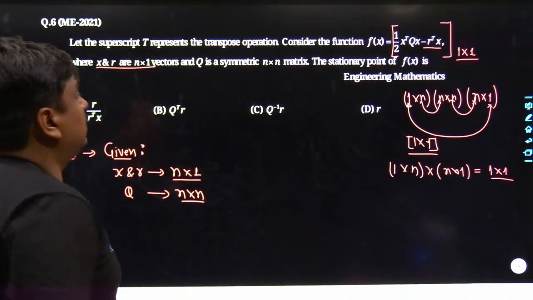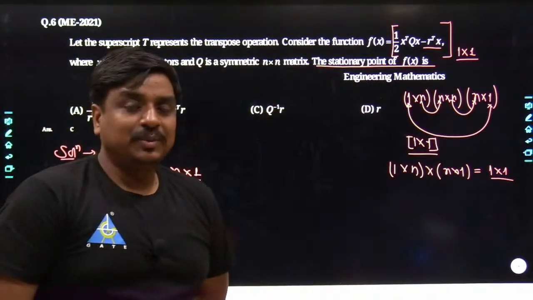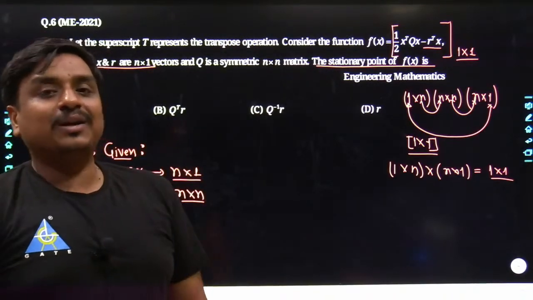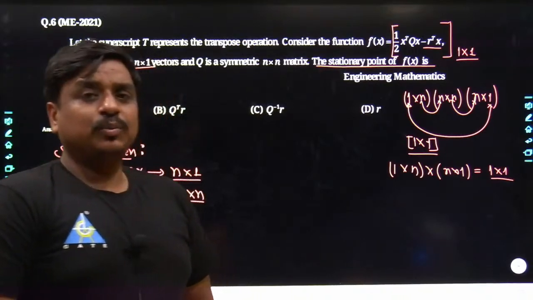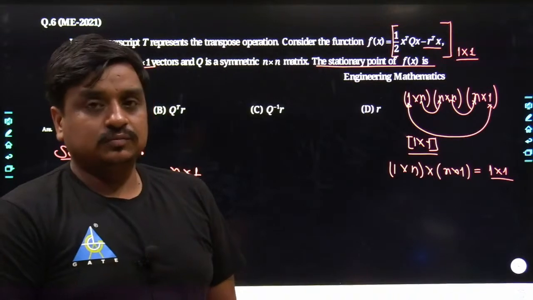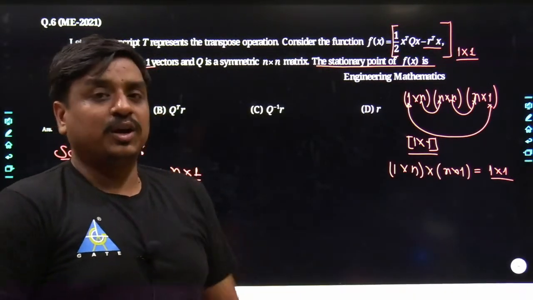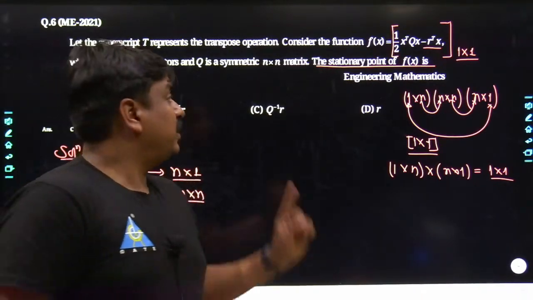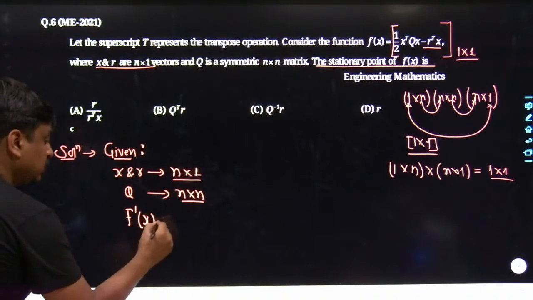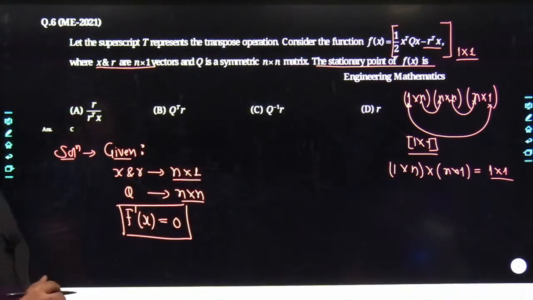What they have been asking is the stationary point of f of x. How is the stationary point of f of x calculated? The student who has gone through the basic concept of maxima and minima knows a bit about the stationary point. What does stationary point mean? The stationary points are the points where the slope of f of x becomes 0. It might be forming an extremum, or it might be forming a saddle point, but I do not worry about it. Whenever I say stationary point, by default the first derivative of the function with respect to the independent variable has to become 0. That's the point.